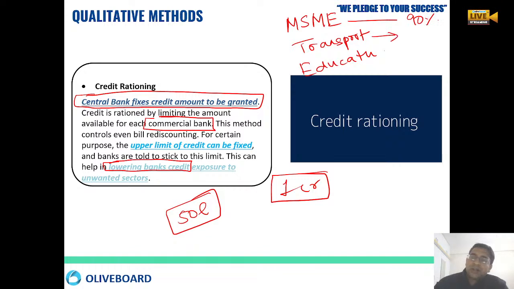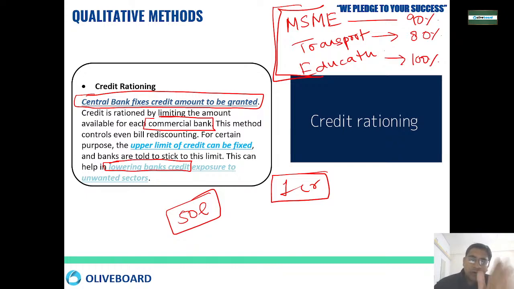If some transport sector comes, provide them 80% loan. If some from education sector comes, provide them 100% loan. Okay, like that RBI fixes various types of loan categories: if someone from this category comes to take a loan, give them this much percent of whatever they ask. Give someone 100%, give someone only 90%, like that.